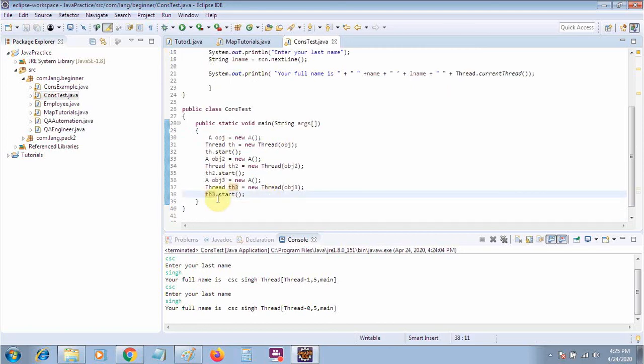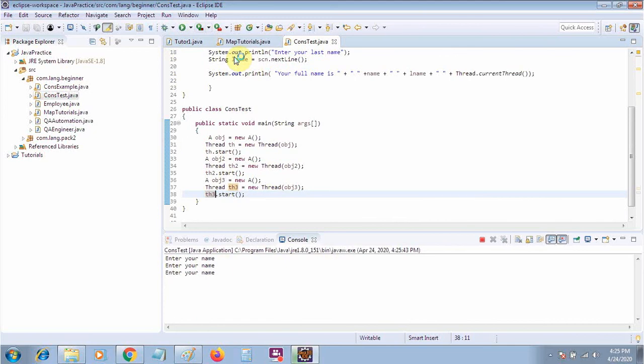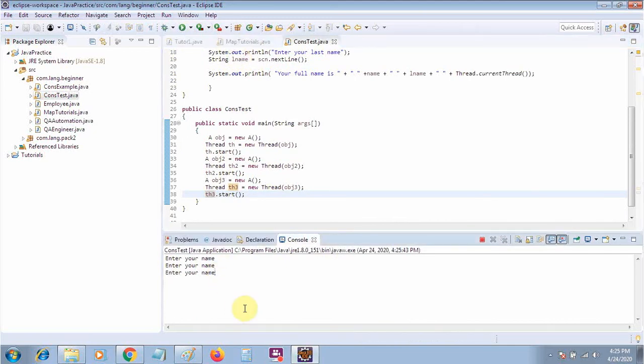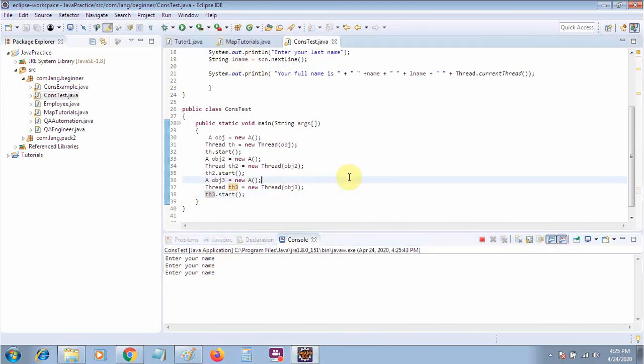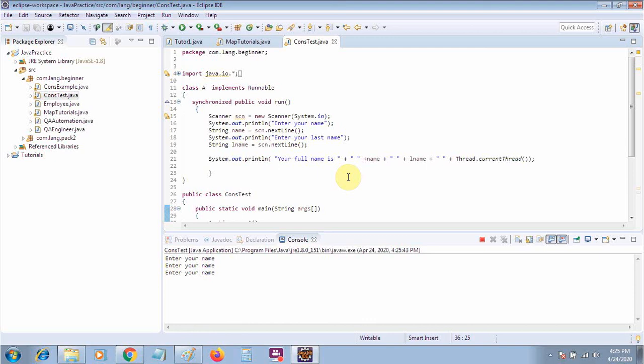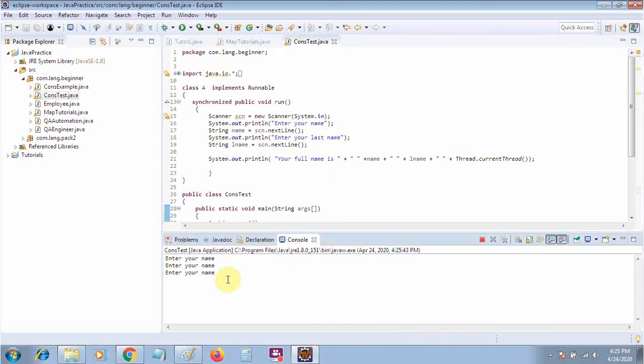Let me start execution. You will see that each thread runs separately. I will enter my name. Your first thread has been completed. Now for the second thread I am entering my name again, and again my value.